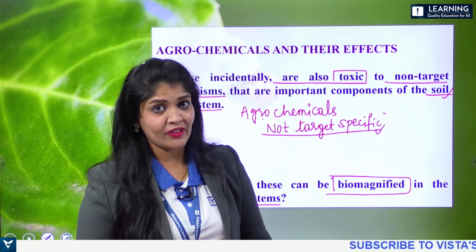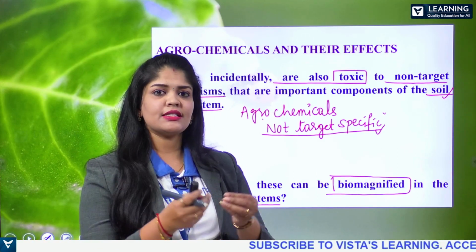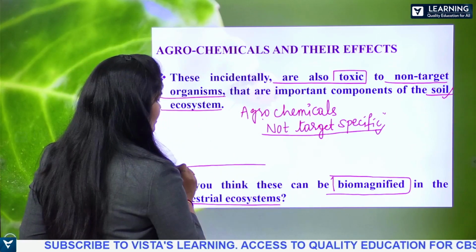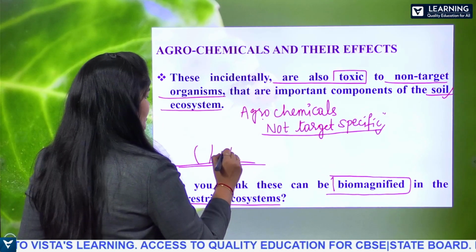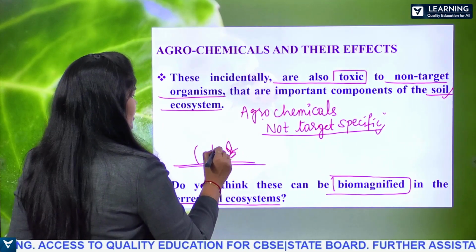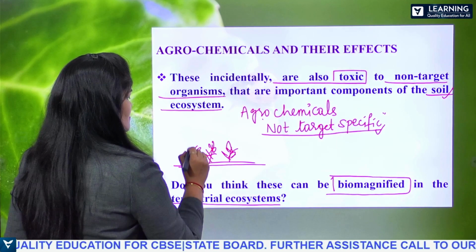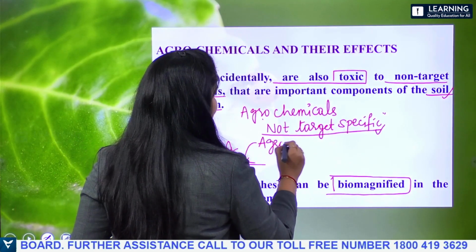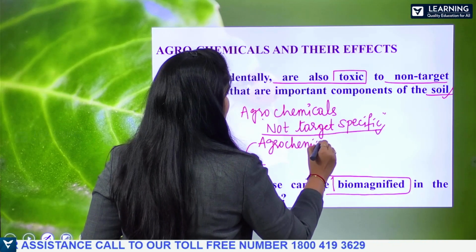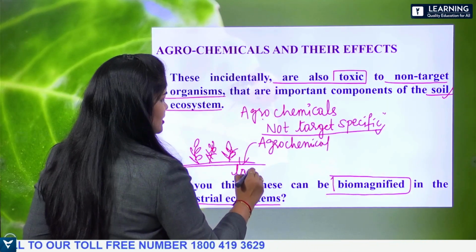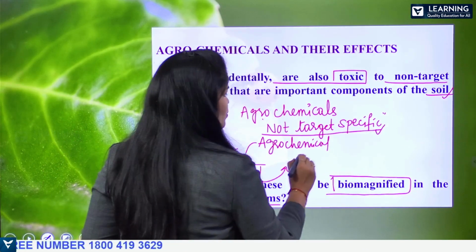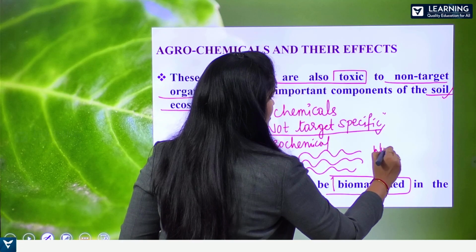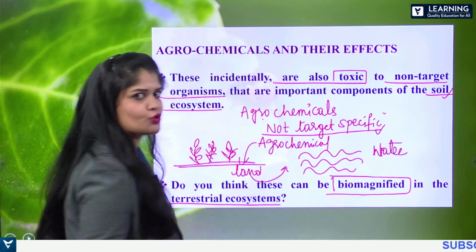One is biomagnification, and also these chemical substances reach from the lands. Say for example, these are the lands where agriculture is taking place, crops, right? And the usage of the agrochemicals here first reaches from land to water, which leads to eutrophication.